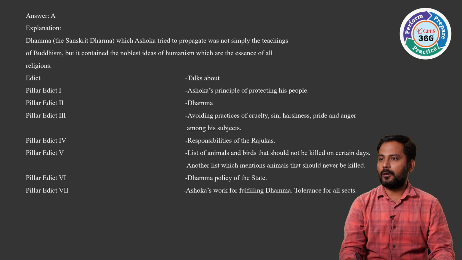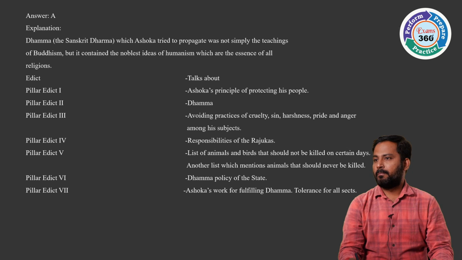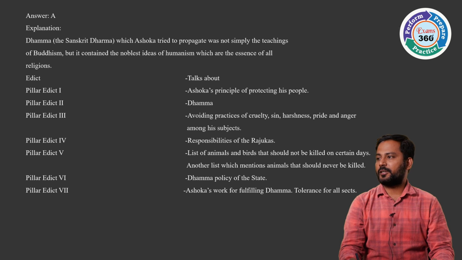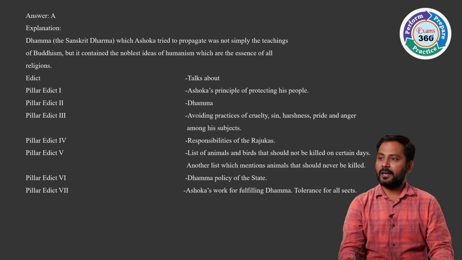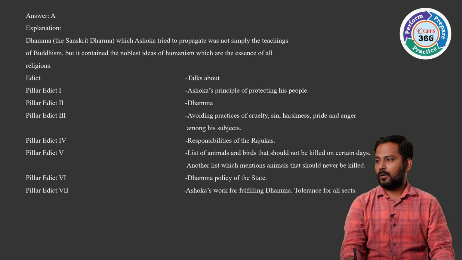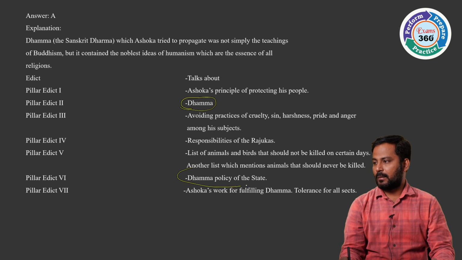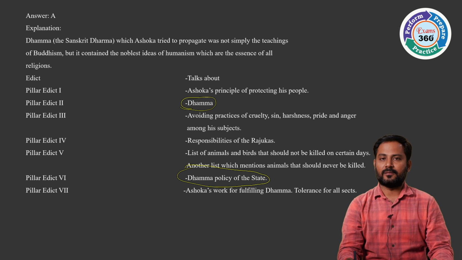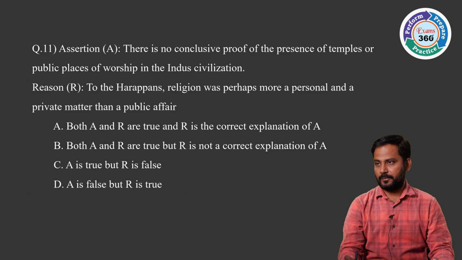Here we have Pillar Edict 1. What does it talk about? Pillar Edict 1 covers Ashoka's principles of protecting his people. Pillar Edict 2, here he clearly talked about the Dhamma. And in Pillar Edict 6, the Dhamma policy of the state, taking up the Dhamma as its policy, was also clearly mentioned. So it is in two pillar edicts, that is 2 and 6.